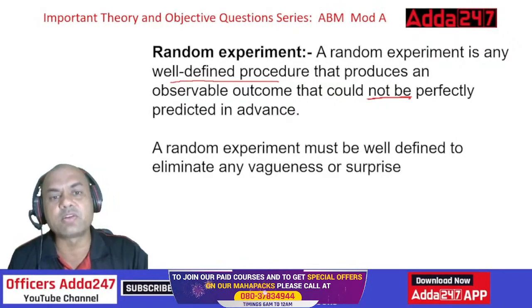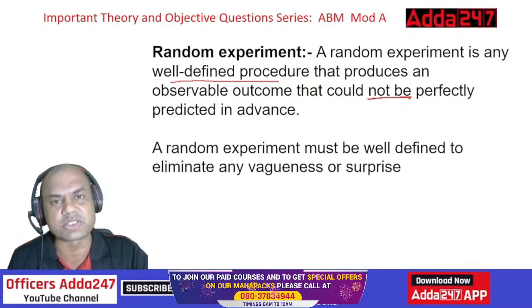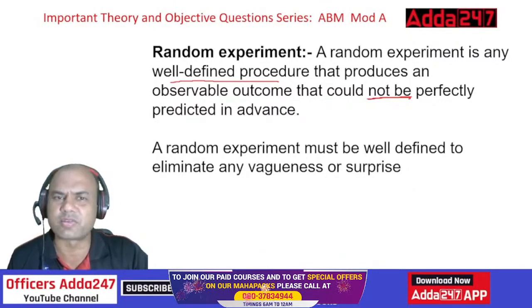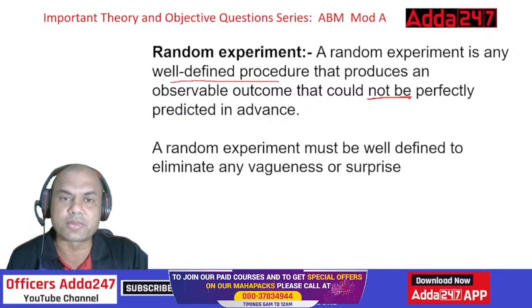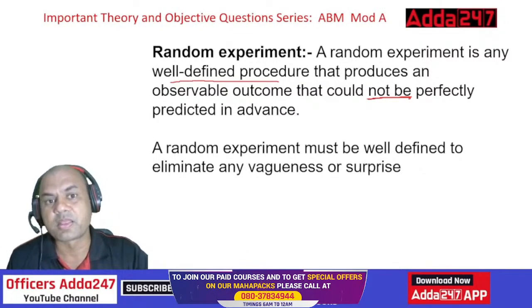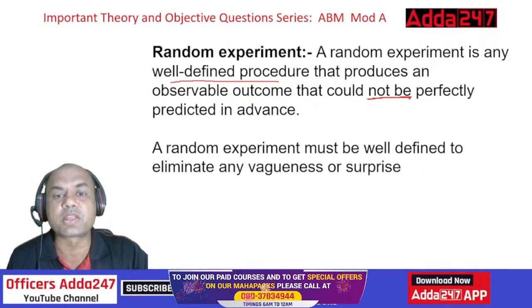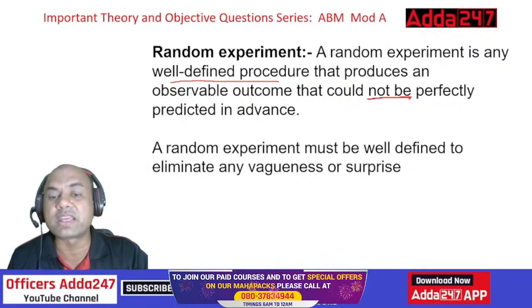Similarly in statistics, same logic. Suppose I have 10 numbers, and I club them and try to find some sequence out of them, then that is known as an observable outcome. A random experiment must be well defined to eliminate any vagueness or surprise.